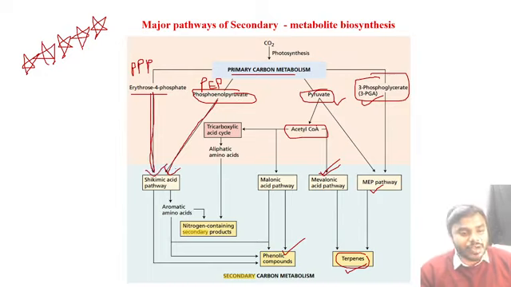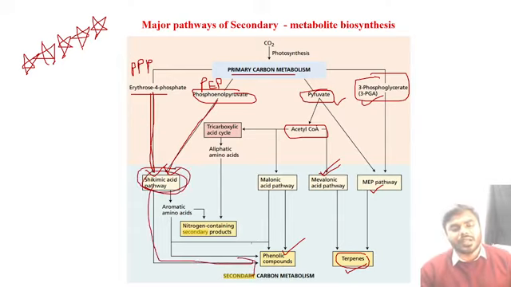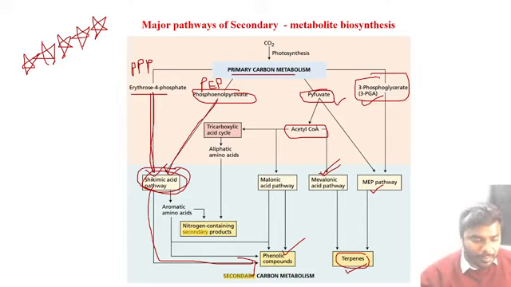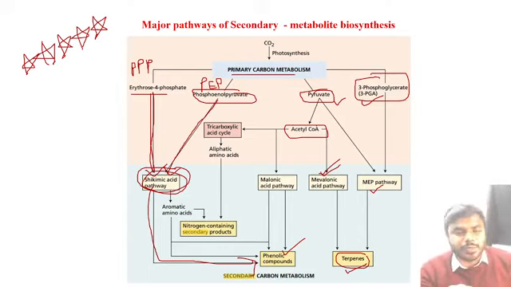Erythrose 4-phosphate undergoes the shikimic acid pathway, giving rise to phenols. Anyway, same thing I will explain to you elaboratively in the upcoming slide. Everything I will explain elaboratively.